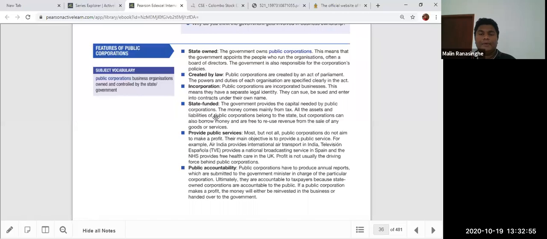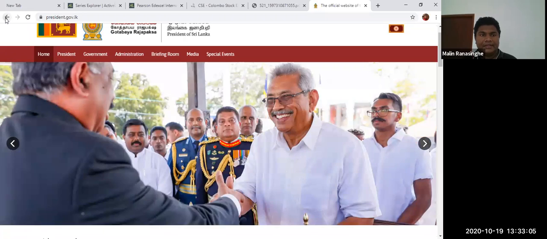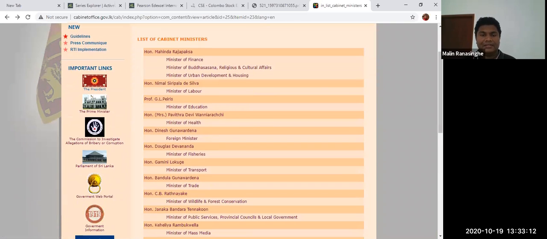That means corporations are separate legal entities. If you want to sue the Minister of Education, or the Minister of Health, you can't go and sue the minister. You sue the institution, against the Ministry of Education, against the Ministry of Health, against the Ministry of Foreign Affairs, not against the minister, because the minister is just an office bearer only.